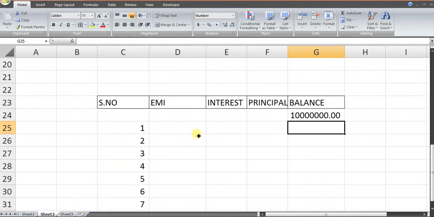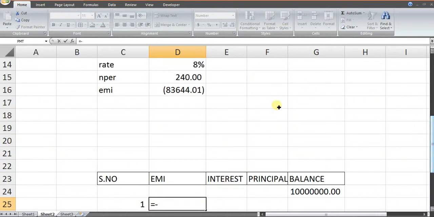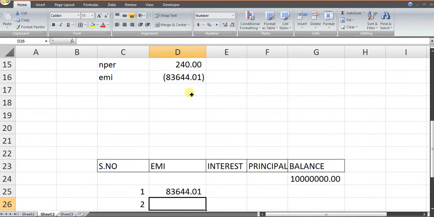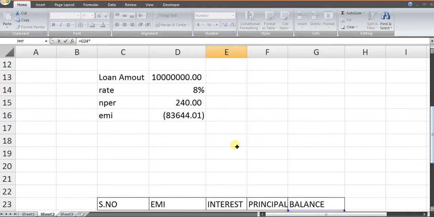Now EMI is equal to minus this amount and F4, and then we drag it down. Interest would be original balance into rate of interest.